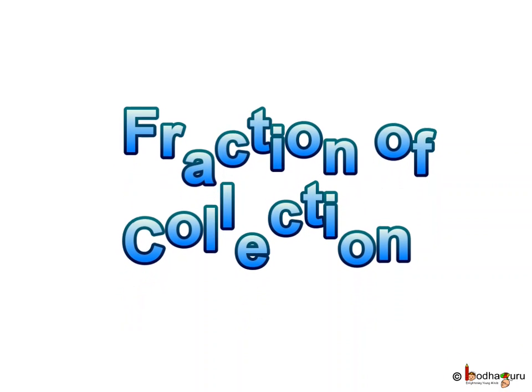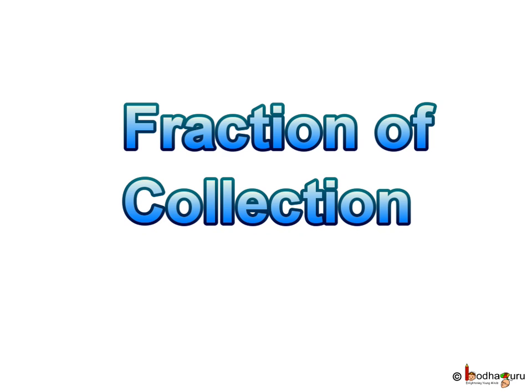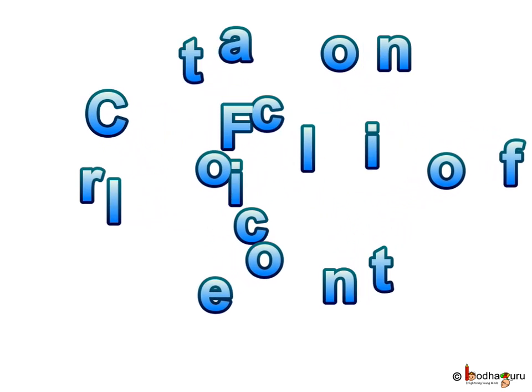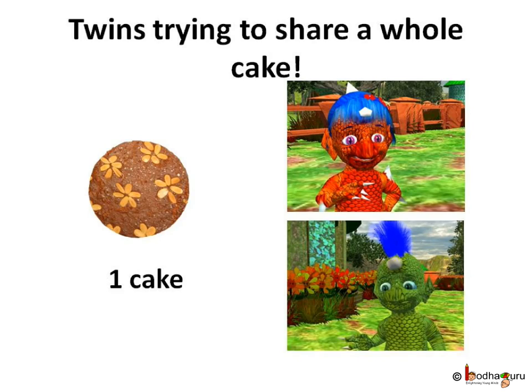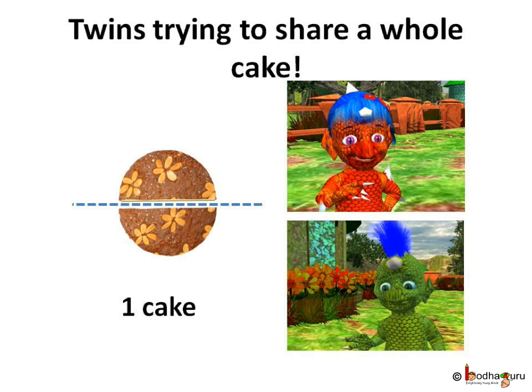You already know about fraction of a whole like cake, chocolate bar, etc. As we saw in the story, the twins were quarreling as they had a whole cake and they could not share it into two equal halves themselves.